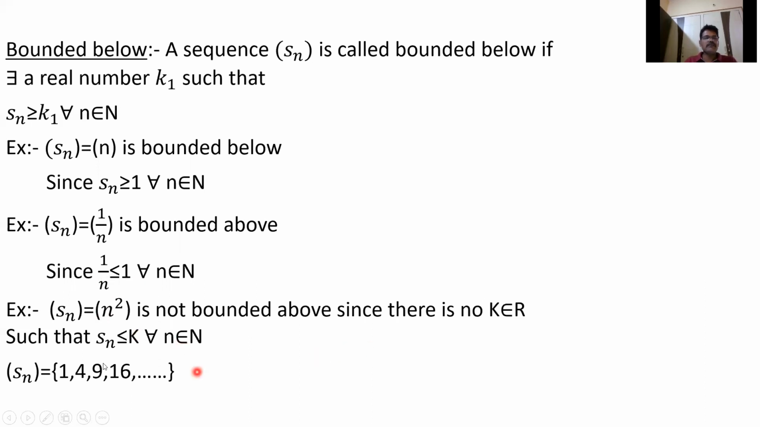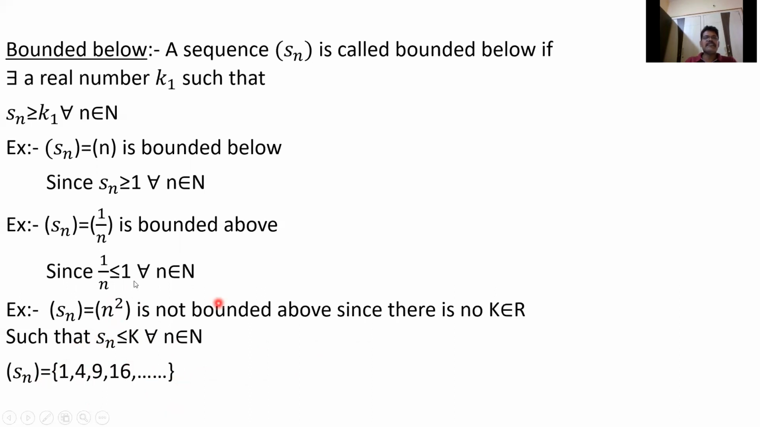Because there is no k belongs to R such that Sn is less than or equal to k. Observe the sequence Sn: S1 is 1 square, S2 is 4, S3 is 9, S4 is 16, and so on. It cannot be less than some number. So it is not bounded above, since there is no k such that Sn is less than or equal to k.